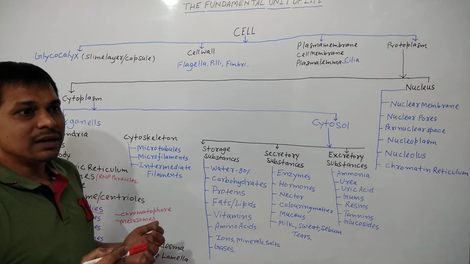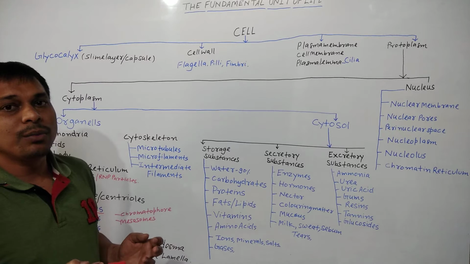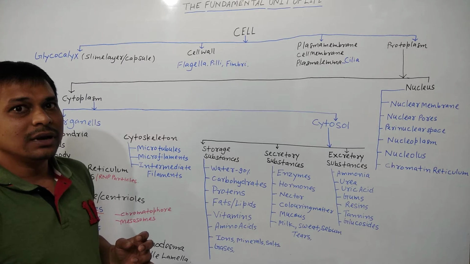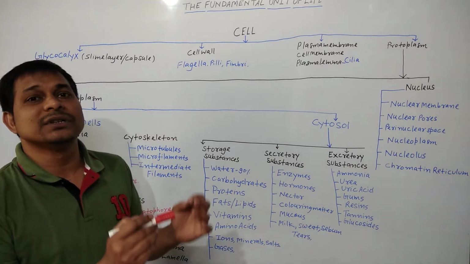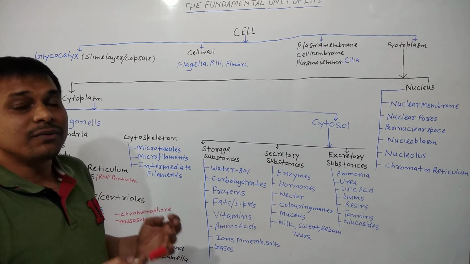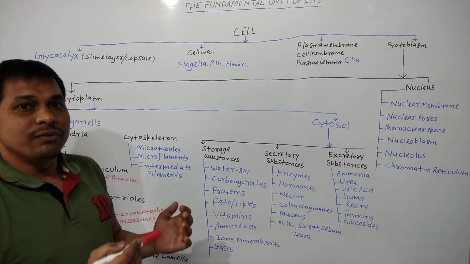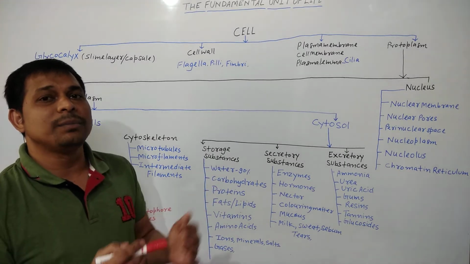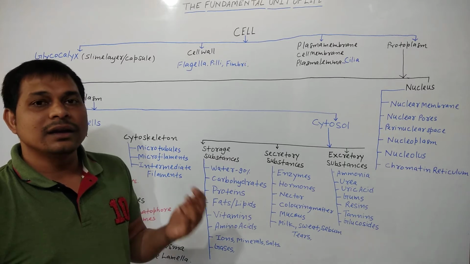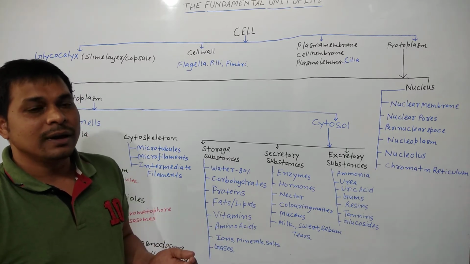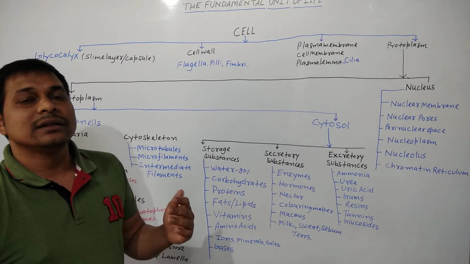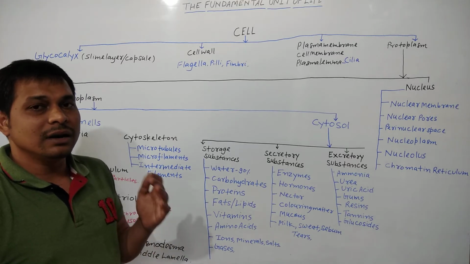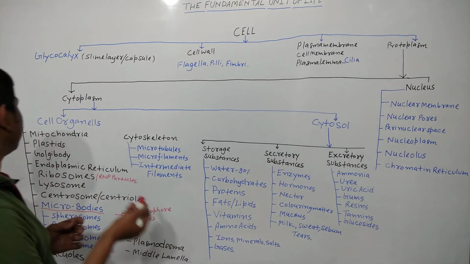Plastids are present in plant cells, and they are of three types: chloroplast, chromoplast, and leucoplast. Chloroplast is the green-colored plastid that provides green color to different parts of the plant body, mainly the leaves. Clear? So chloroplast is known as the kitchen of the cell, where the process of photosynthesis takes place and food is formed. And chromoplast is the colored plastid other than green, like yellow, red, pink, and many more colors. Clear? And leucoplast is the colorless plastid. So plastids are also of three types: chloroplast, chromoplast, and leucoplast. Further we will discuss in detail.